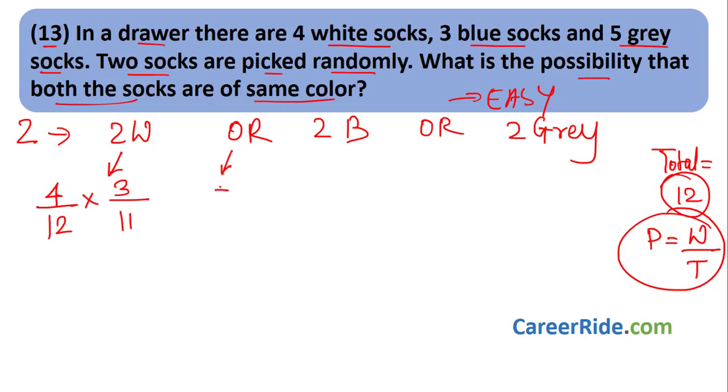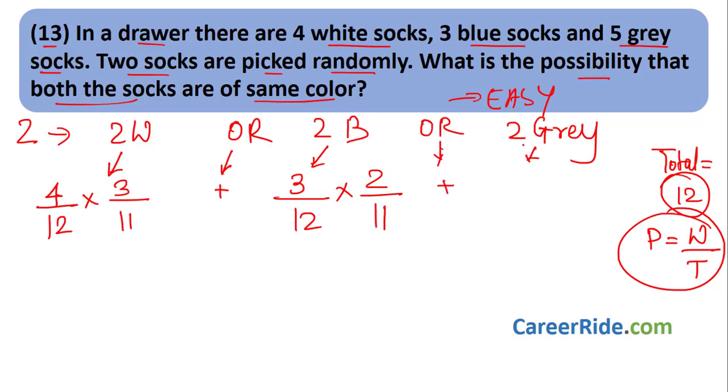Or means addition. Now, or I can choose 2 blue socks because it would be the same color. So 2 blue means same color, the condition gets satisfied. So choose 2 blue socks, choose the first blue sock. Probability is 3 by 12. Why? Because there are 3 blue socks, so I have 3 choices. Then I choose the second blue sock. So 3 minus 1 is 2 divided by 11, because one blue sock is already in my hand, so reduce by 1. Or means addition.